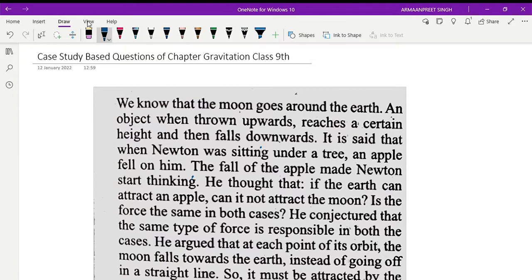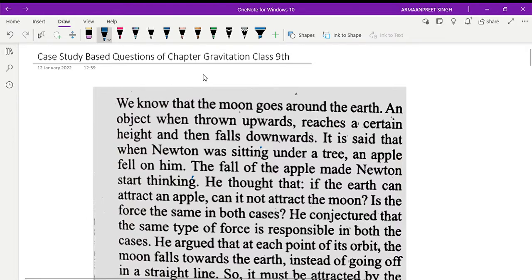As the time is short for the final exams, I'll be starting with some conceptual based questions. Today we are going to start with case study based questions, and they will help you with the clarification of concepts, though maybe they will not be there in the exam.